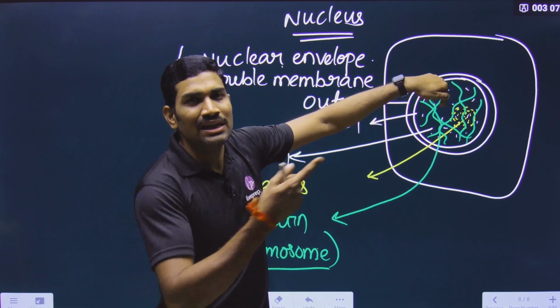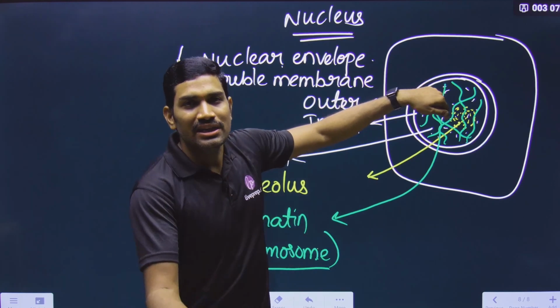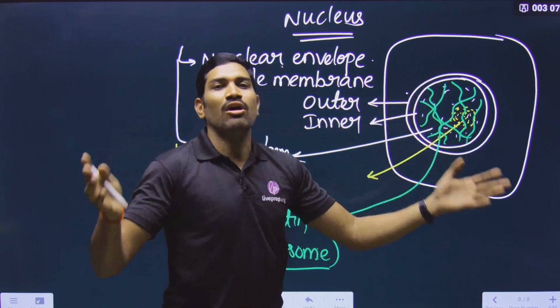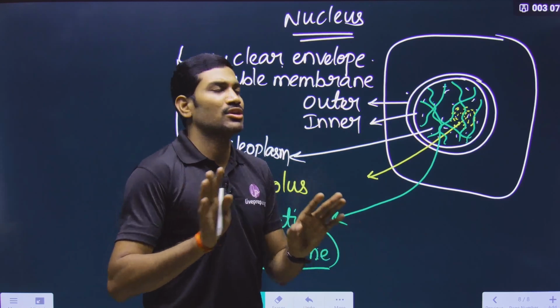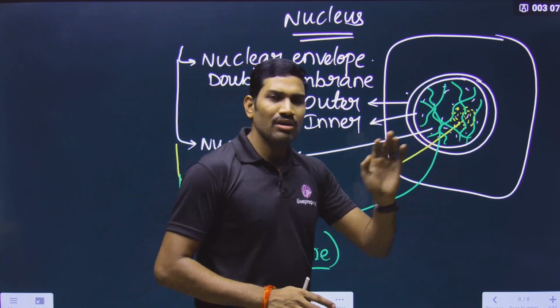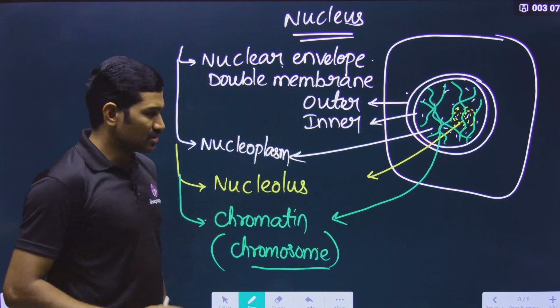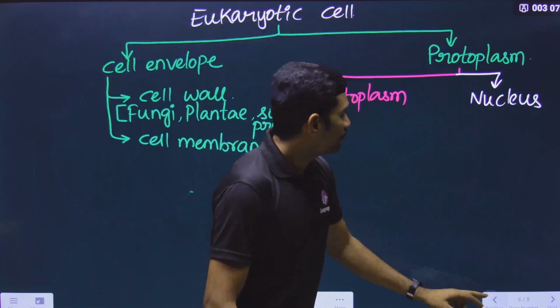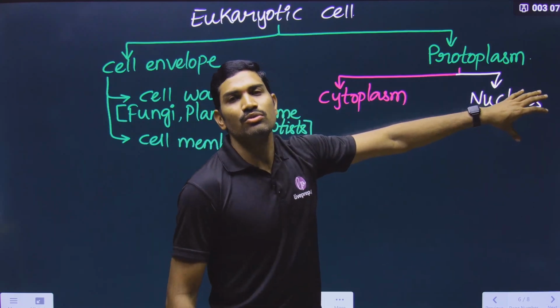What is the genetic material? DNA is present. On the DNA, genes are present, and these genes will control all the cellular activities. All the activities of the cell are controlled by the genes. Anyhow, slowly we will study about all these contents in the next coming lectures. So this is the overview of the nucleus. In this way, first we have completed the nucleus.